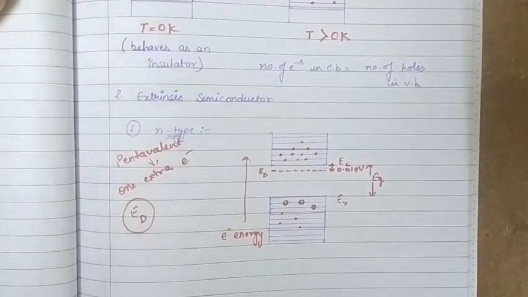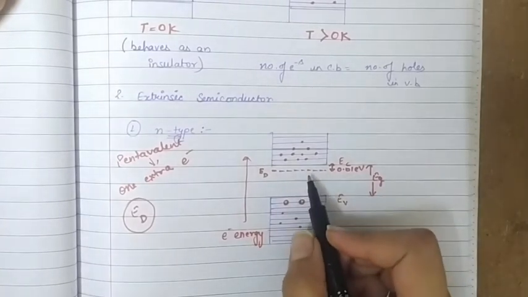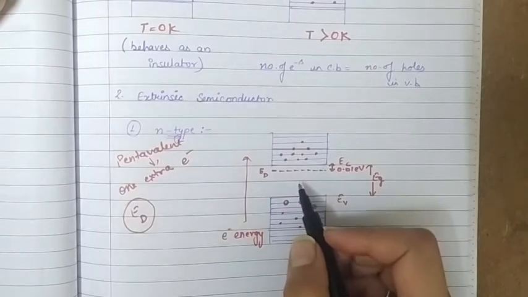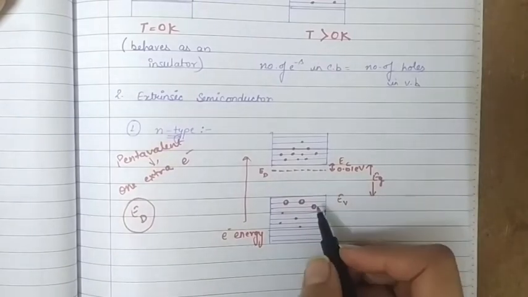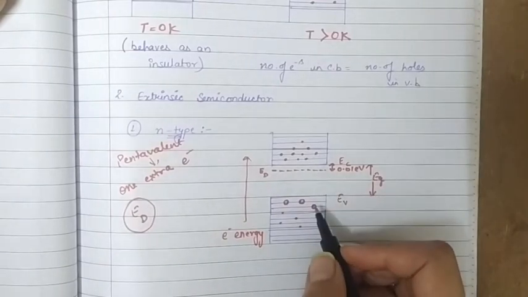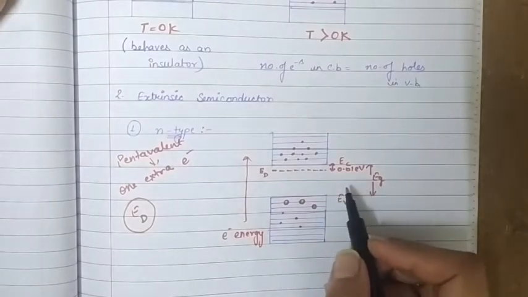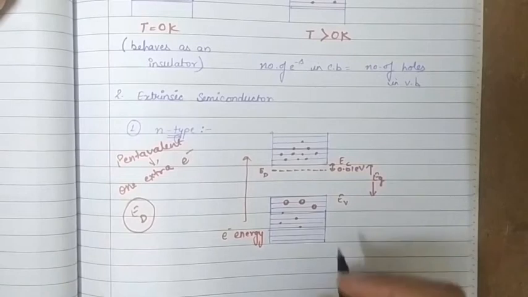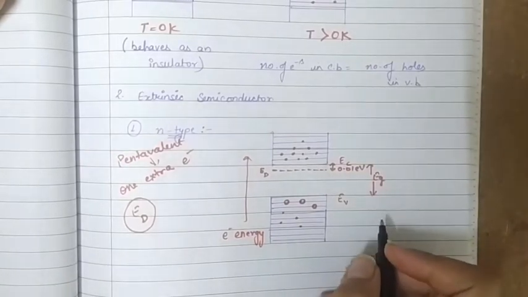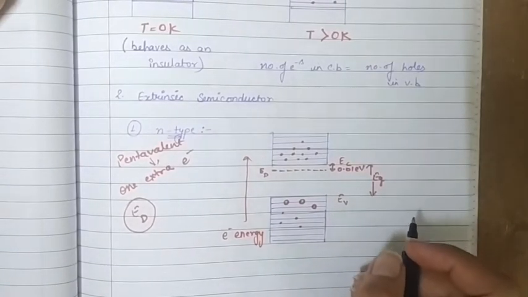So at room temperature, because of this small energy gap, this can be easily covered. That's why the thermally excited electrons cover this energy gap, and the conduction band has more electrons as compared to the holes in the valence band, and they both contribute to the conduction of this n-type semiconductor. So that's how we can define the energy band structure of n-type semiconductor.